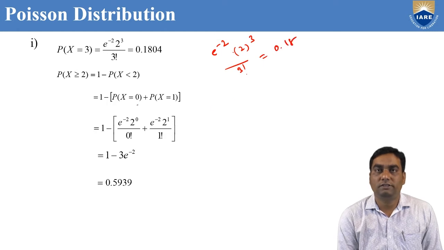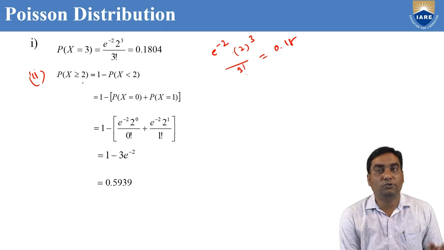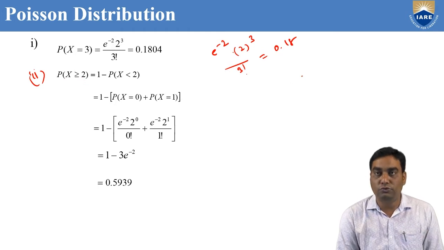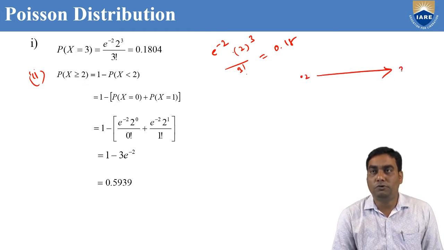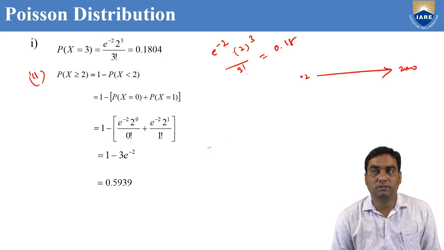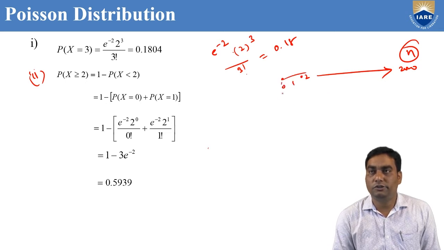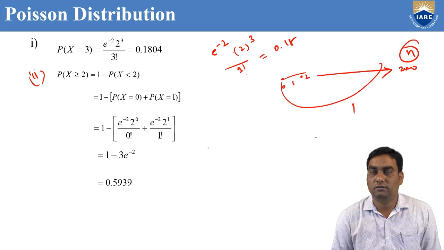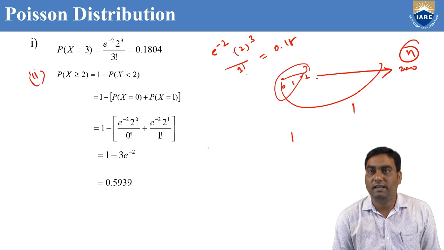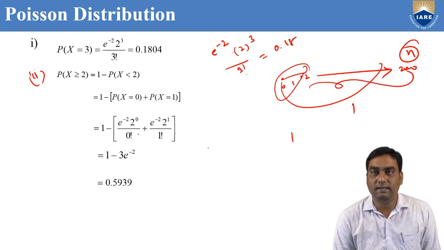0.18. Now the second sub question, probability of x greater than or equal to 2 means starts from 2 up to 2000, because total number of events are 2000. 2 plus 3 plus 4 up to 2000. But we know that 0 to 2000 is 1. So we can subtract from 1, 1 minus of this one equal to 2 to 2000 we can calculate now.